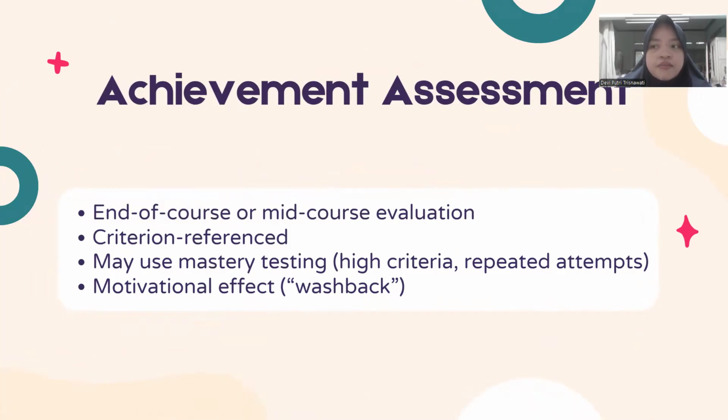Sometimes, mastery testing is used, allowing repeated attempts until high criteria are met. A key benefit of this type of assessment is the washback effect, which motivates learners and influences teaching positively.